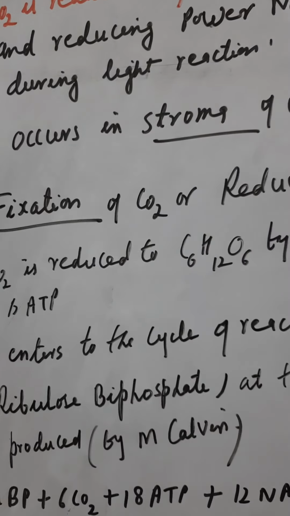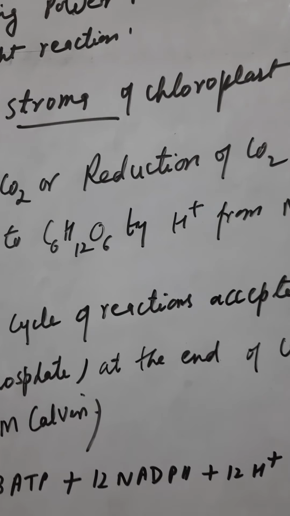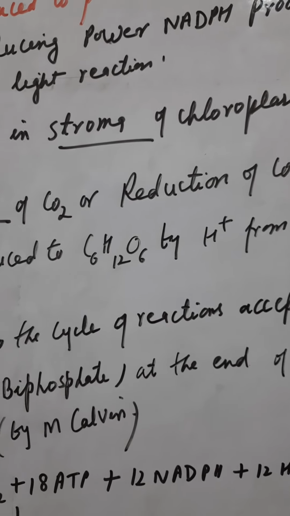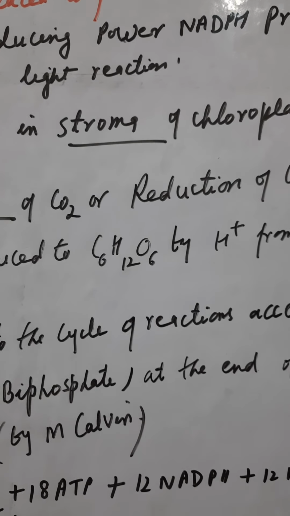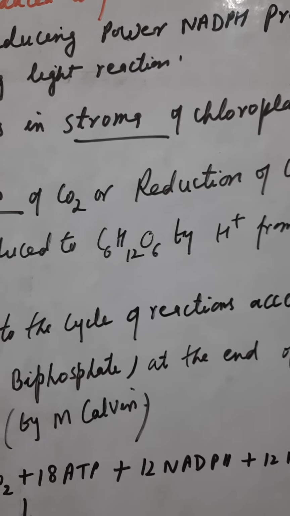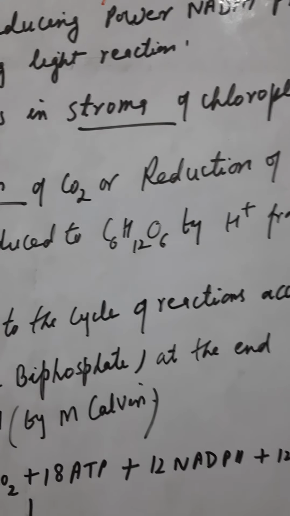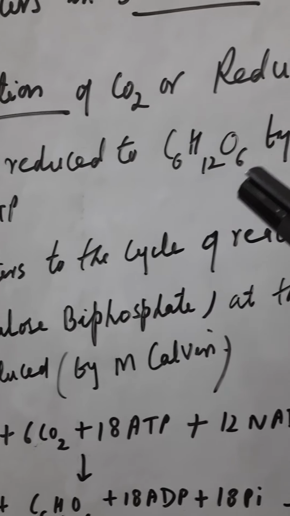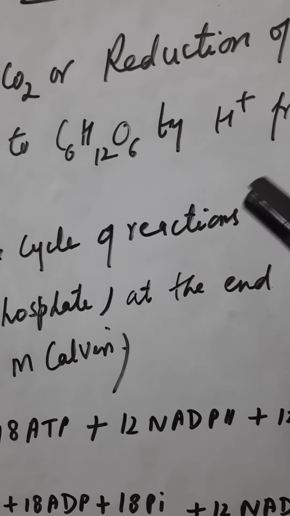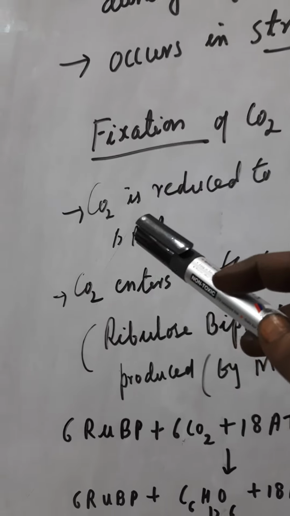Next is location. Dark reaction occurs in the stroma of the chloroplast. When I made the diagram of the chloroplast, there were clearly distinguished regions, grana and stroma. In the grana the light reaction of photosynthesis takes place, whereas in the stroma the dark reaction of photosynthesis takes place. Third is that CO2 is reduced to C6H12O6, that is glucose, by H plus from NADPH and ATP.